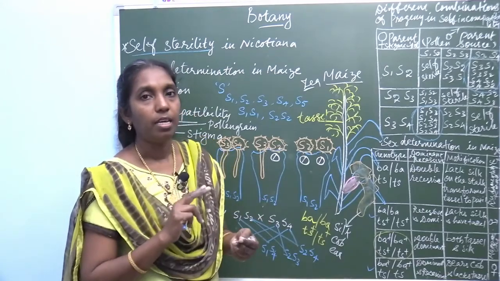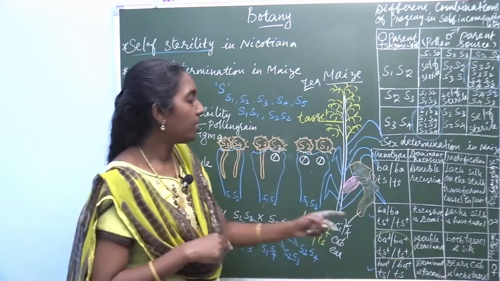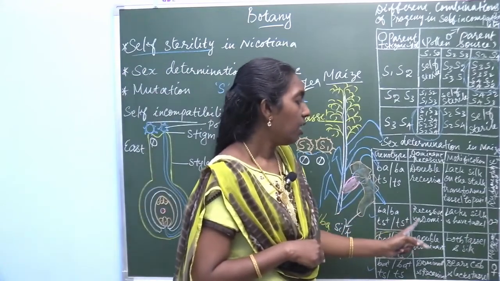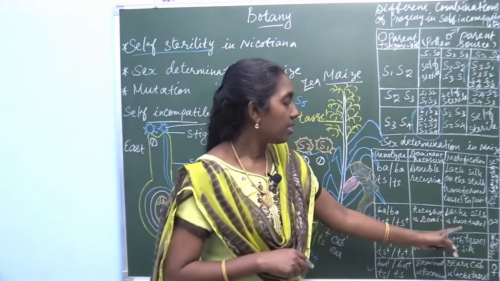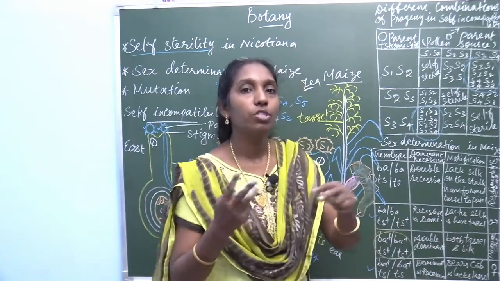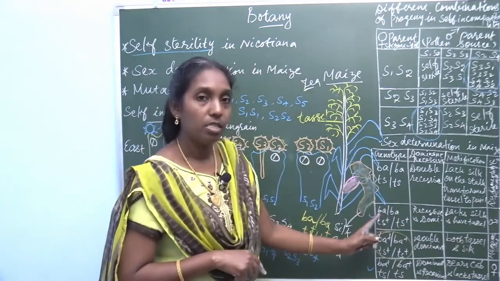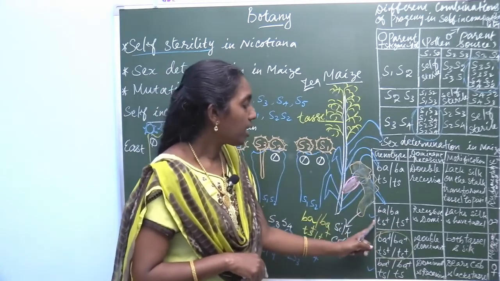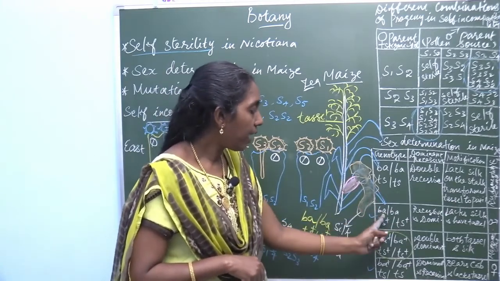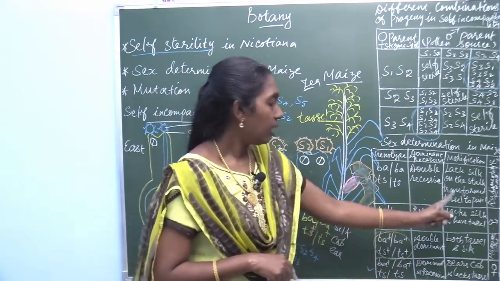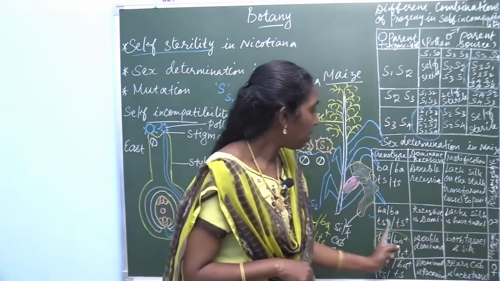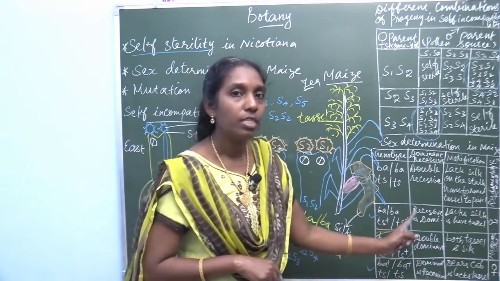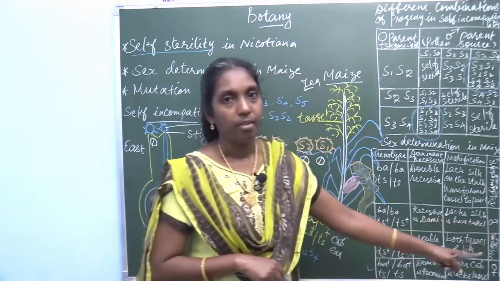Recessive BA with dominant TS, it lacks silk and has tassel. So, this genotype is familiar to you. If a dominant and a recessive are present, it expresses the dominant character. Here the dominant is TS, so it expresses male.